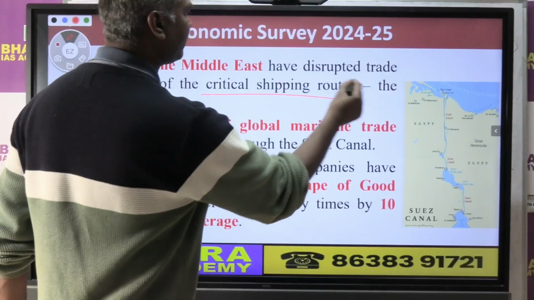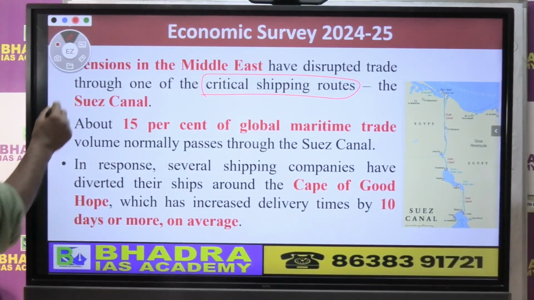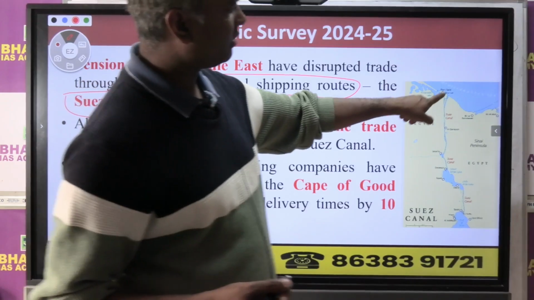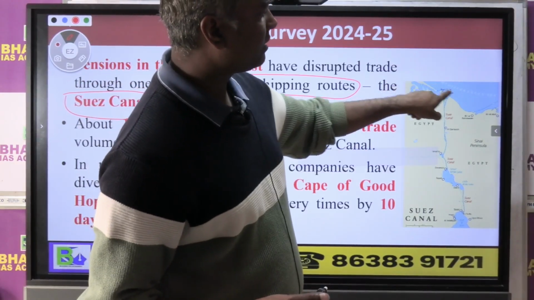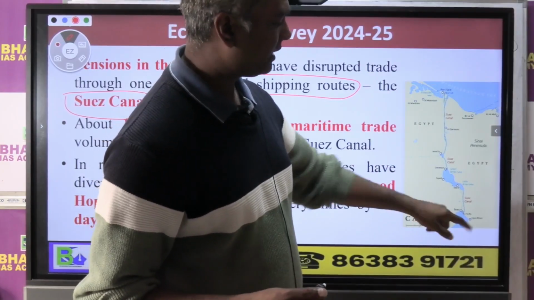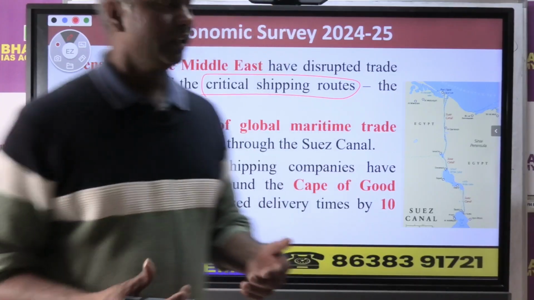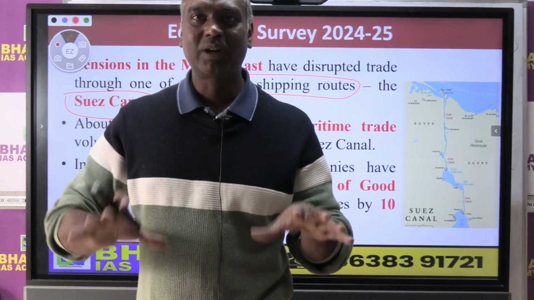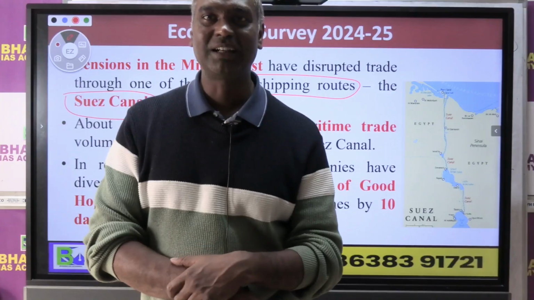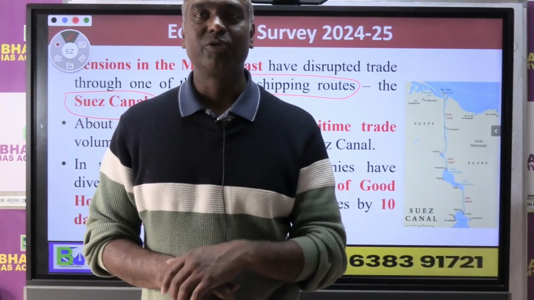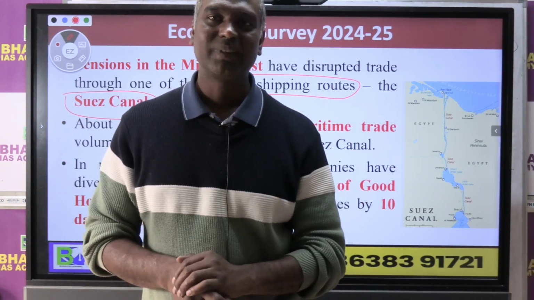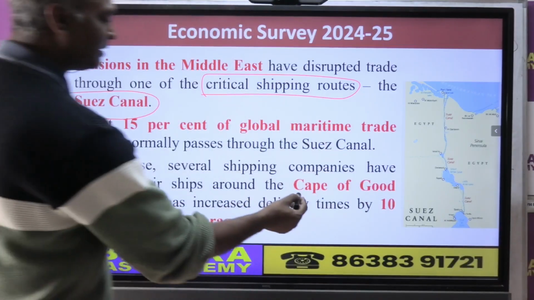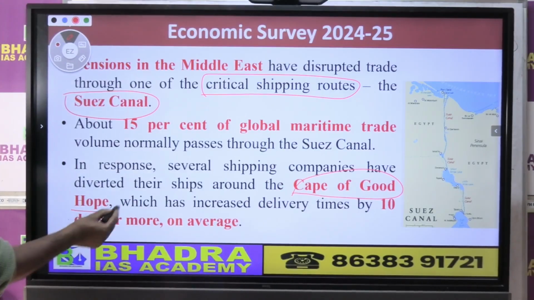It affected the critical shipping routes, specifically the Suez Canal, right? If you see here, the Suez Canal, which is in Egypt, connects the Mediterranean Sea on one side and joins with the Red Sea on the other side, right? Now there was some tension and uncertainty in the Suez Canal pathway, so many companies avoided the Suez Canal route and went around the Cape of Good Hope, right?